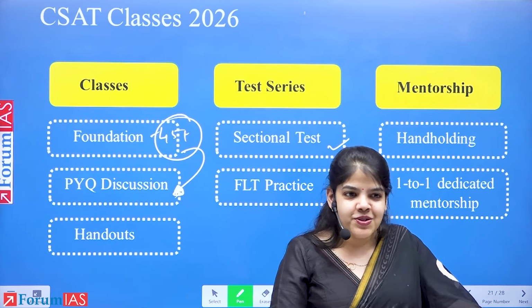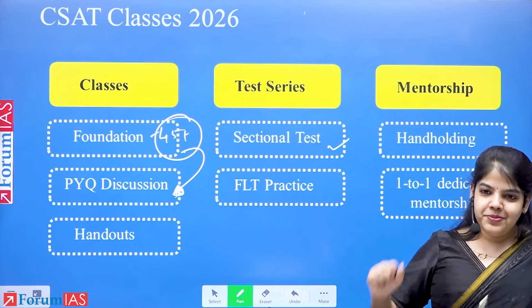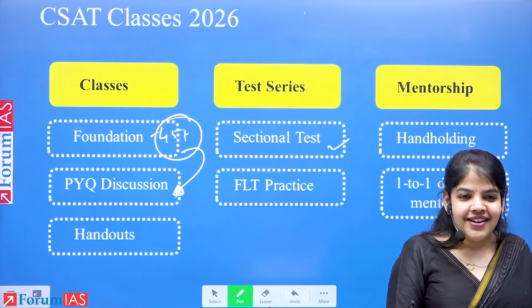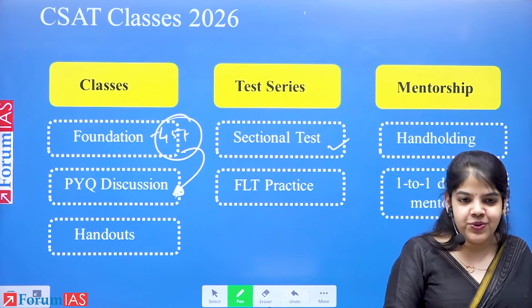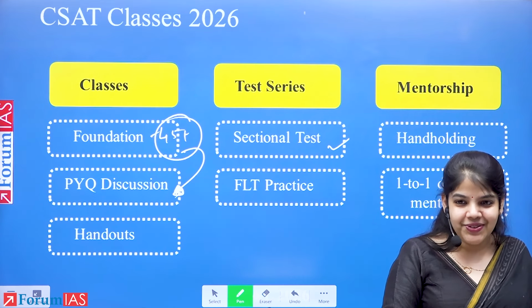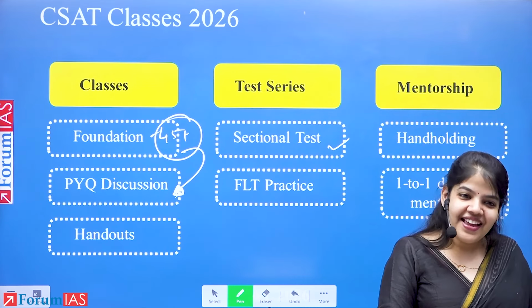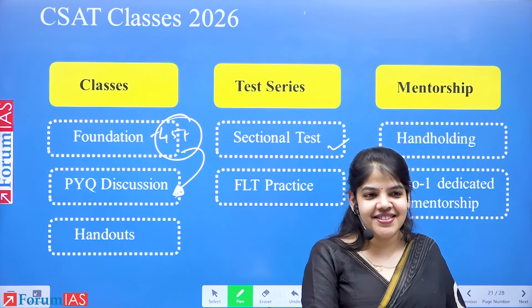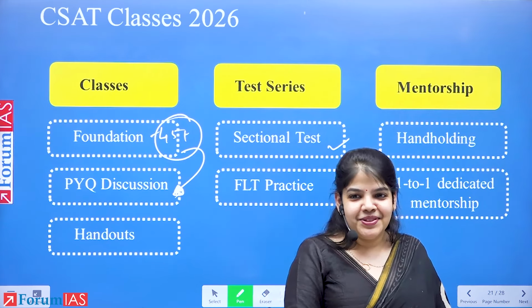If you still have doubts, we will also be available for mentorship. Taking your doubts one-on-one, addressing your strategy, what works for you and does not work for you. Okay? Now, do you have any doubt, any concern regarding CSAT, regarding classes, regarding how to approach, how to prepare?